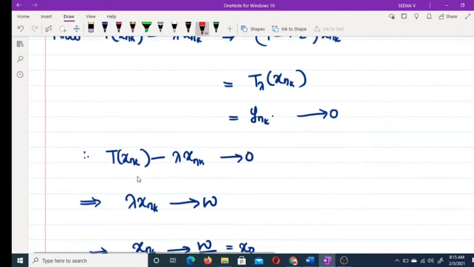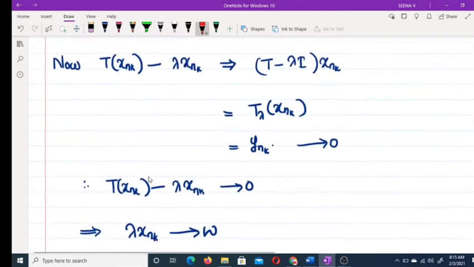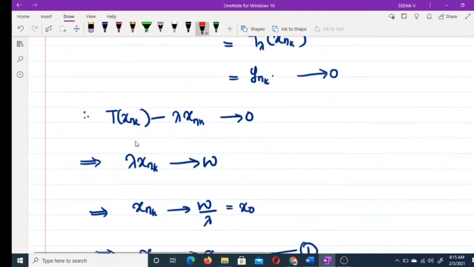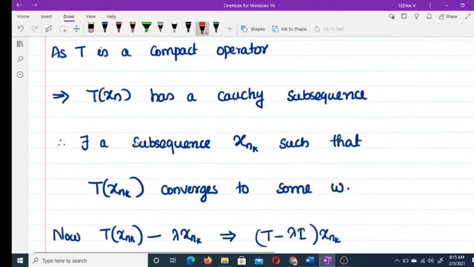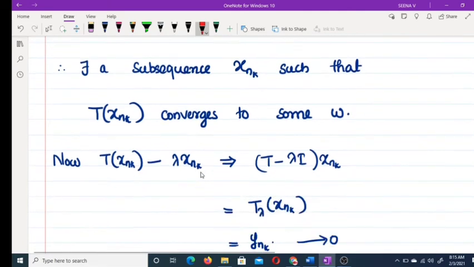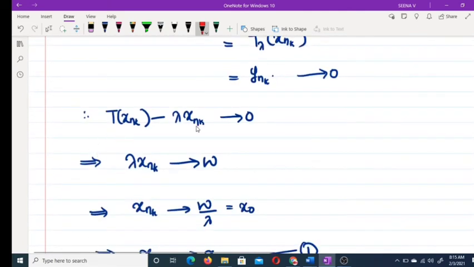That means T xnk minus lambda xnk tends to 0. What is the meaning of that? Here T xnk converges to some w, and T xnk minus lambda xnk tends to 0. That means T xnk converges to w, and w minus this term tends to 0.